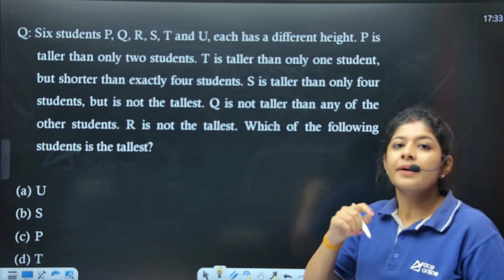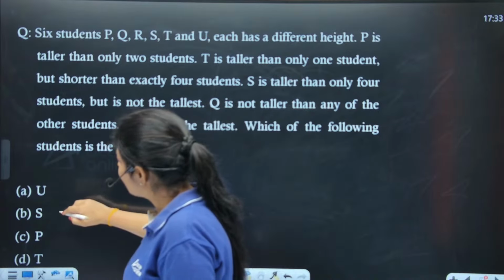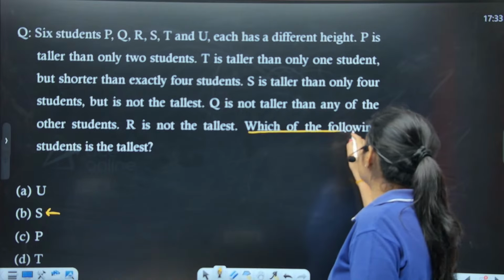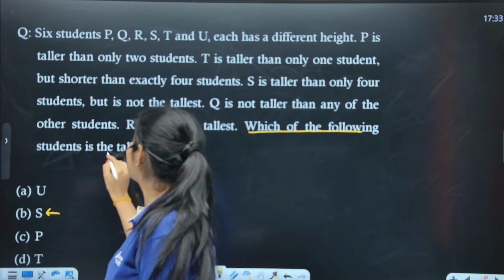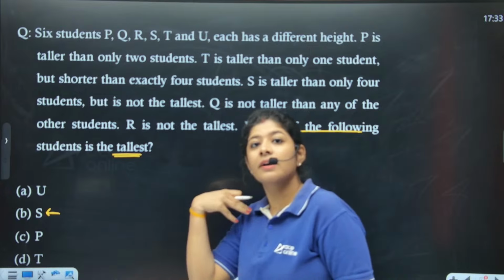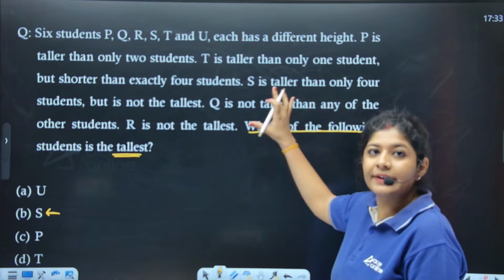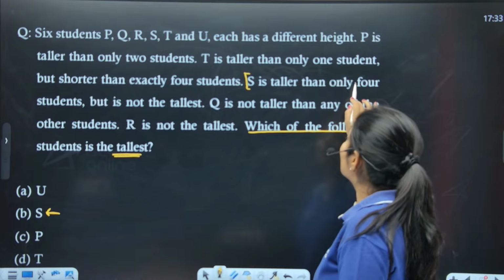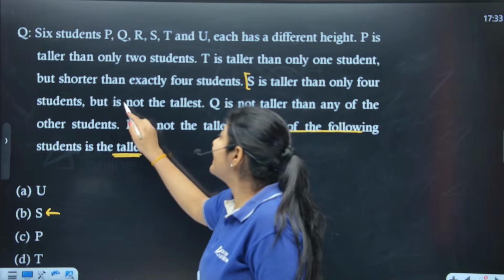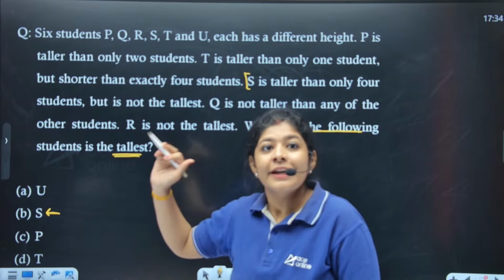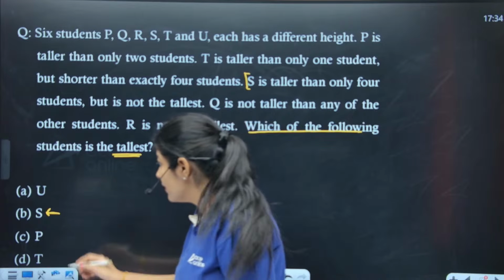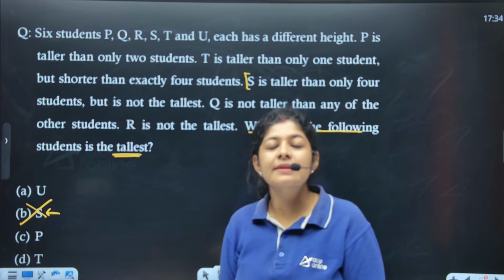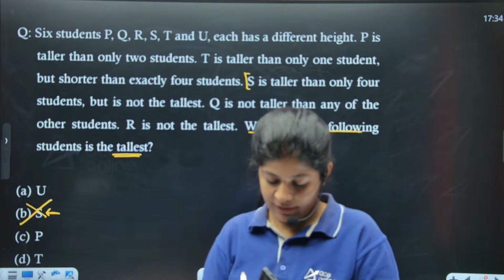Okay. Prince said option number B, which says S. We have to find out which of the following students is the tallest one. If you read carefully, this line says very clearly that S is taller than only 4 students but is not the tallest one. Since he is not the tallest one, this option is directly eliminated. Very good, Caroline.